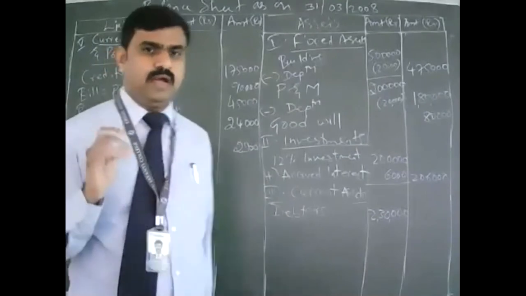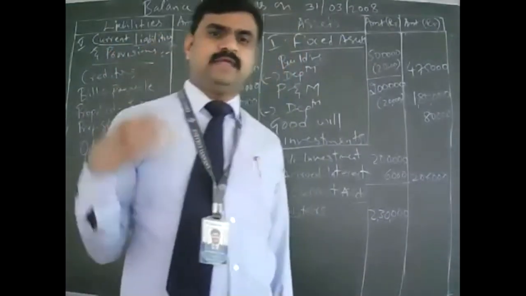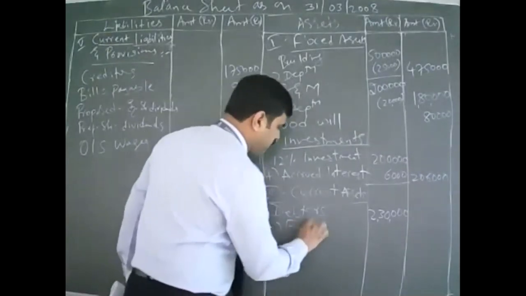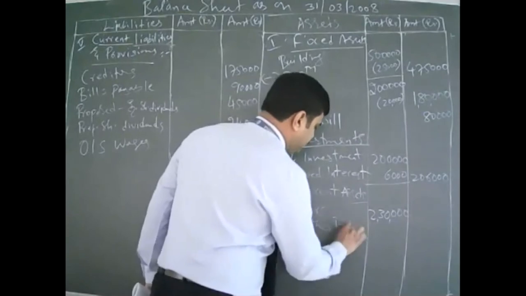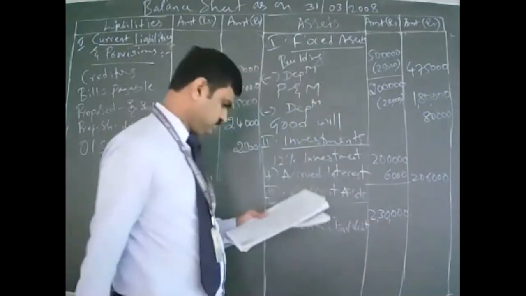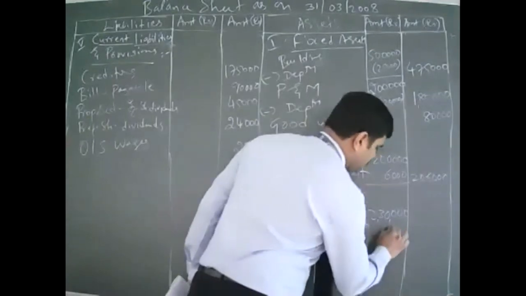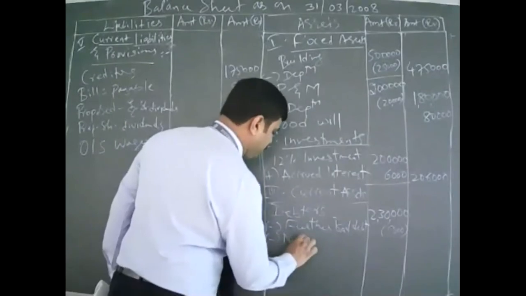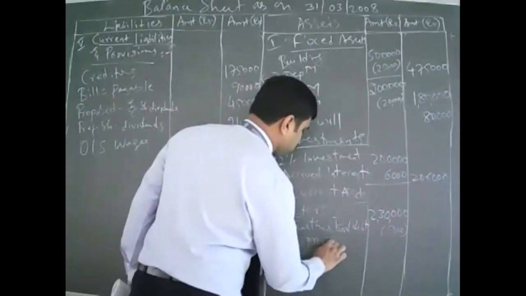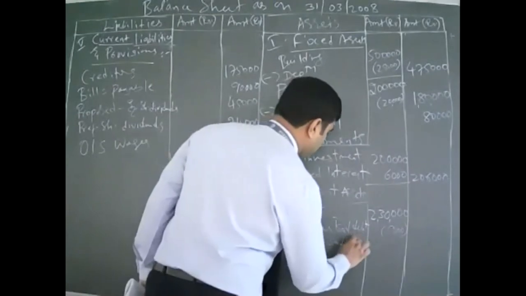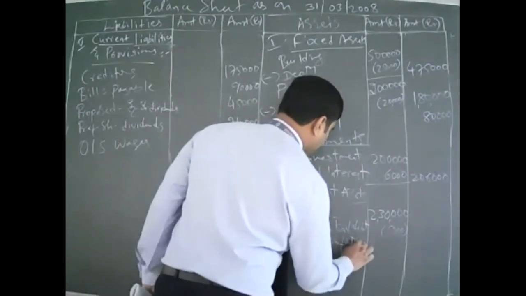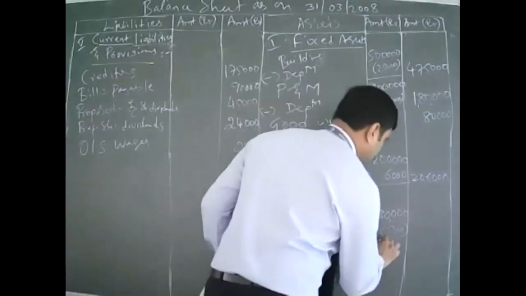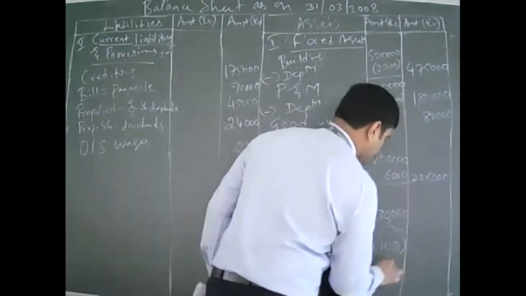First you have to deduct the further bad debt, 5,000, and then deduct the new provision for doubtful debt, 11,250.